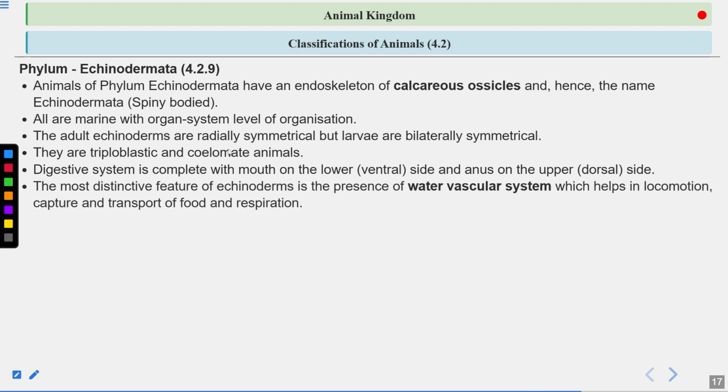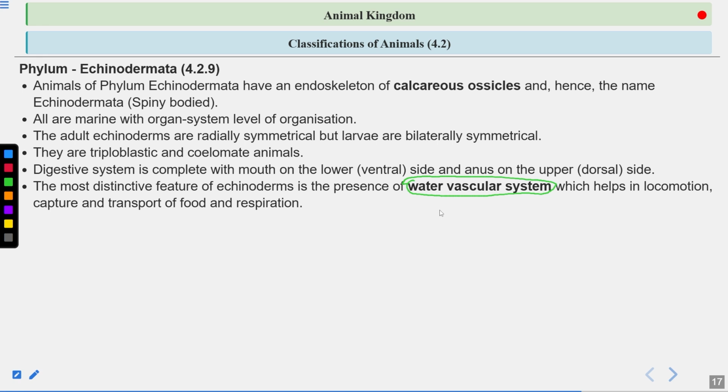The most distinctive feature of echinoderms is the presence of water vascular system. So this is a very important feature of echinoderms, and this helps in the locomotion, capture and transport of food, and respiration also. So what is this water vascular system?